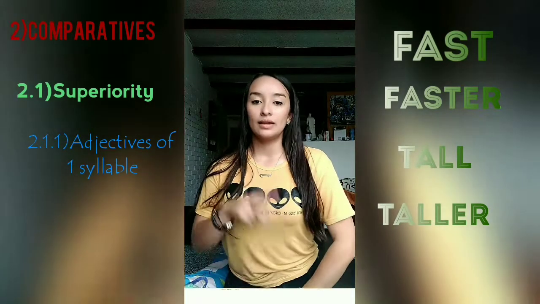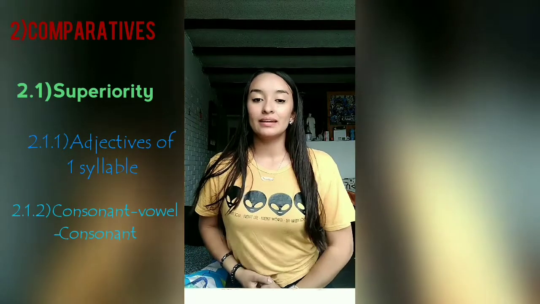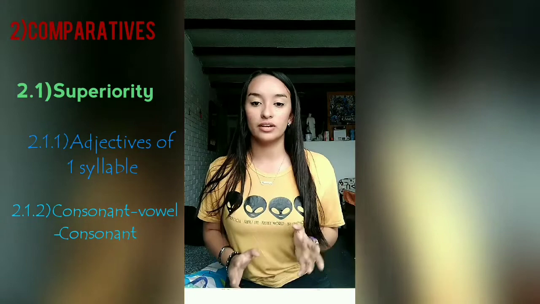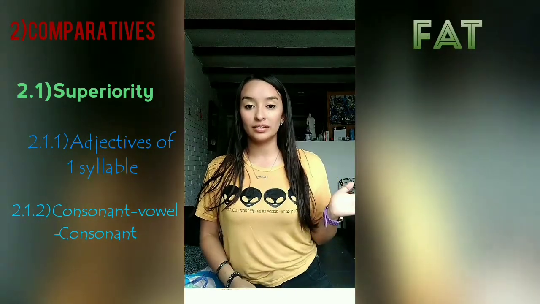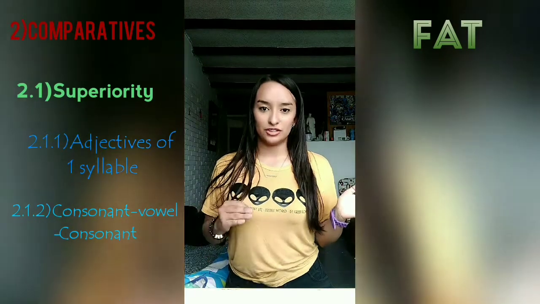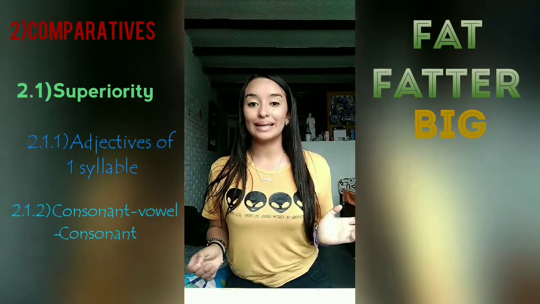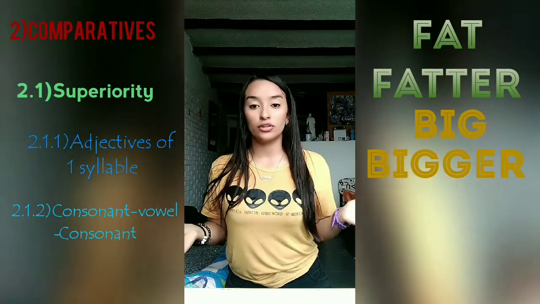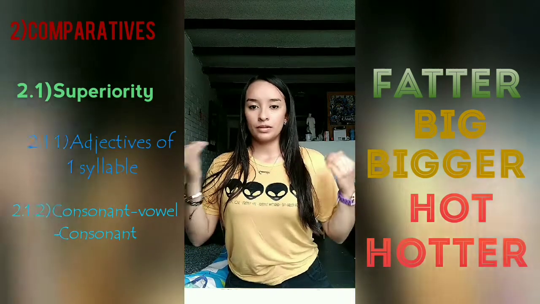The second group of superiority is adjectives ending in consonant, vowel, consonant. In this case, double the consonant and add er. For example, fat is the adjective, fatter is the comparative; big is the adjective, bigger is the comparative; hot is the adjective, hotter is the comparative.